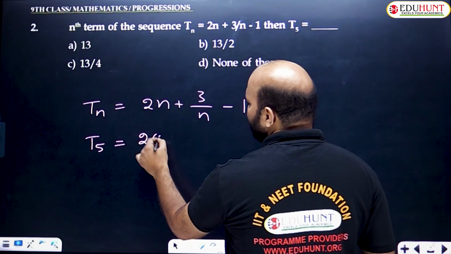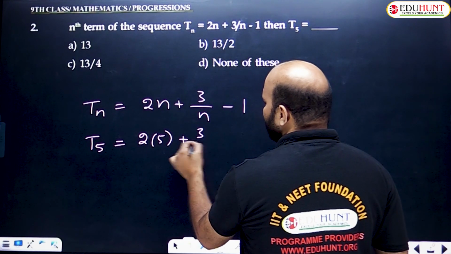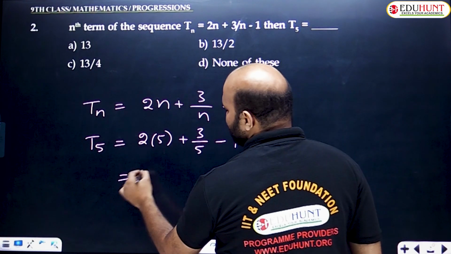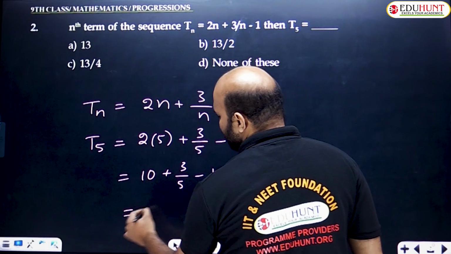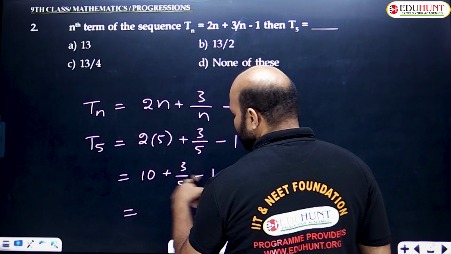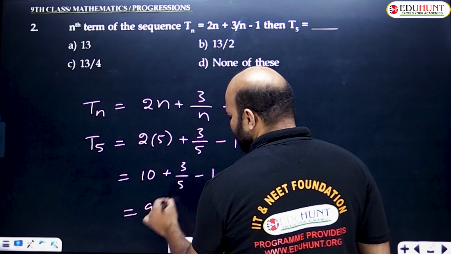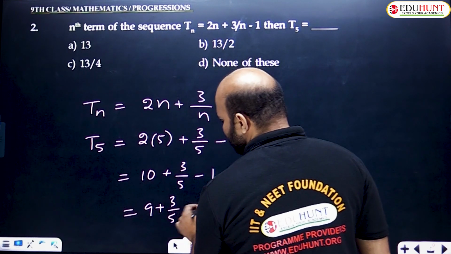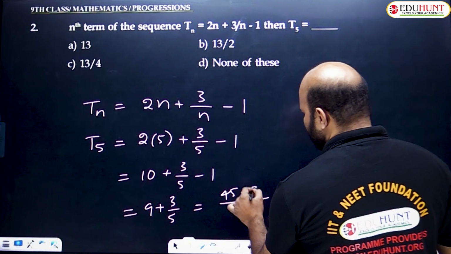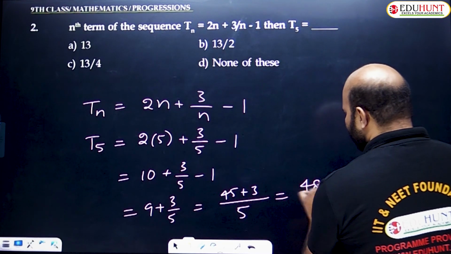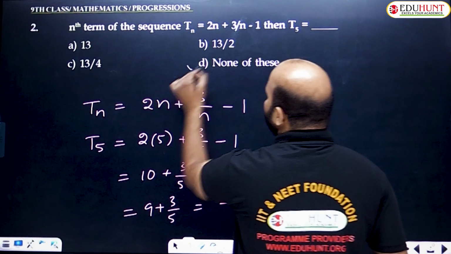It can be written 2 into 5 plus 3 by 5 minus 1. 2 fives are 10, plus 3, by 5 minus 1, so 10 minus 1 is 9, plus 3 by 5. 5 is the LCM, so 9 fives are 45 plus 3. The answer is 48 by 5. Option D, none of these.